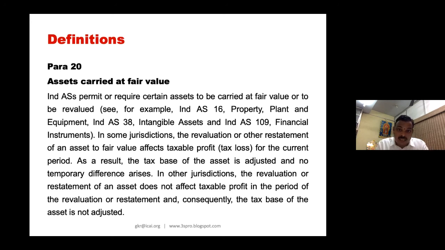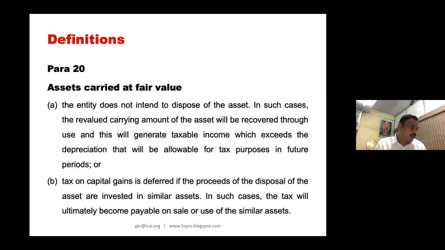In some jurisdictions, the revaluation or restatement of an asset to fair value affects taxable profit for the current period. Some jurisdictions means subject to tax law prescription. Okay. As a result, the tax base of the asset is adjusted and no temporary difference arises. Now I'll give you an example. So for every para, if you look from an example perspective, I shall share with you para number 51A.